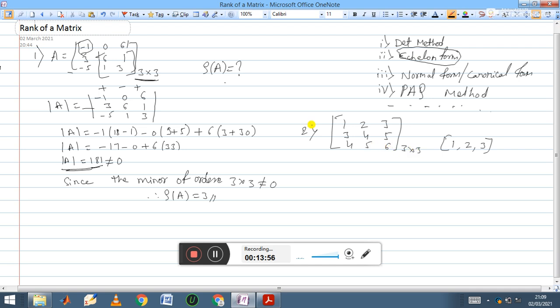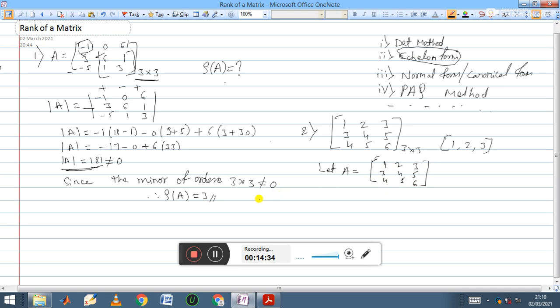If the determinant value is equal to 0, then we need to check the minors of order 2 cross 2. So first, let A be the given matrix. I am writing it one more time: 1 2 3, 3 4 5, 4 5 6.